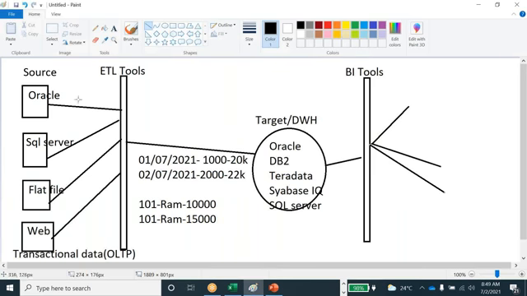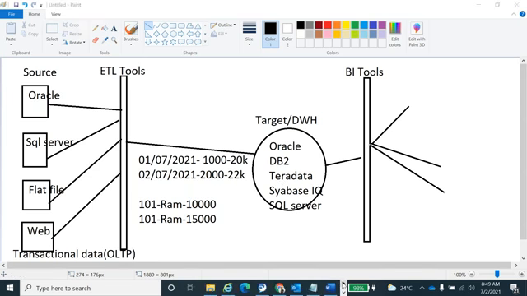For example, if an ETL tool can't support flat files, legacy systems, or web data, then we can't analyze the proper business data. So whatever ETL tool we use, it has to support all the source systems, extract and integrate them into one place.